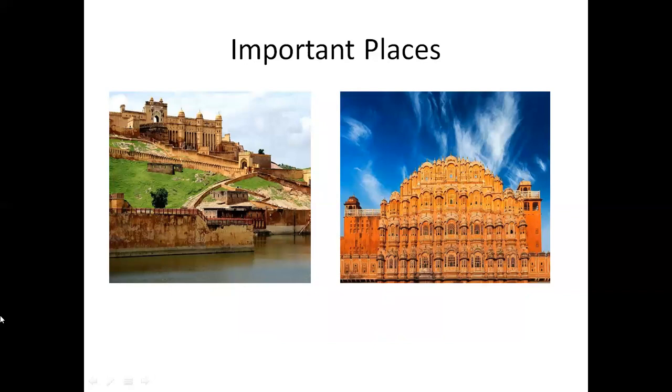Important places. Some of the important cities located in the desert region are Bikaner, Jaipur, Jodhpur, Jaisalmer, and Udaipur. Some of these places have huge havelis, forts, and palaces.